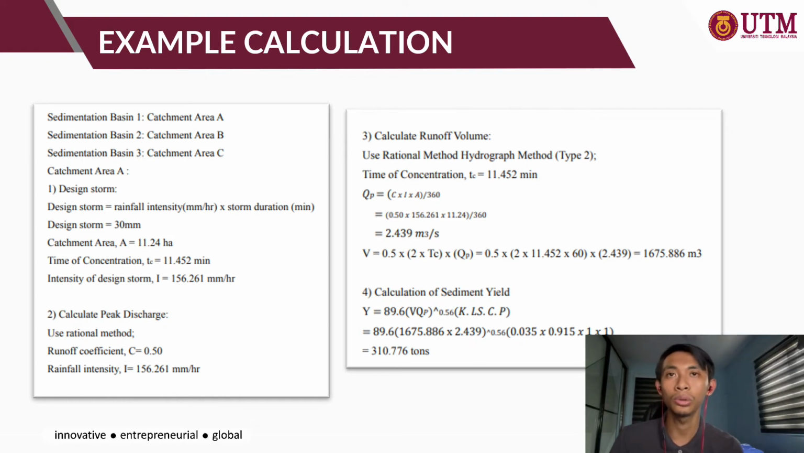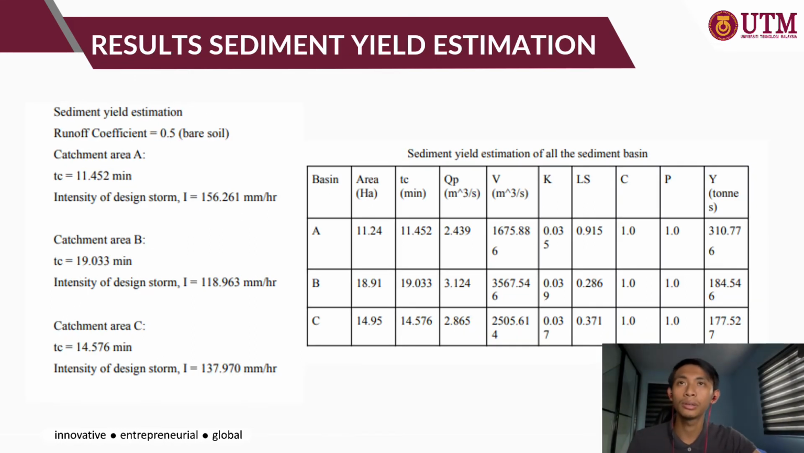Then we substitute into the V formula, and we get the V value, which is 1675.886 cubic meters. Then we calculate the sediment yield using the formula we mentioned before, Y equals 89.6 times (V times QP) to the power of 0.56 times KLSCP. Then we get the sediment yield of 310.776 ton. So these are the results of the sediment yield estimation for all of basins A, B and C. We use the same calculation and method as before to find the values of all the parameters.